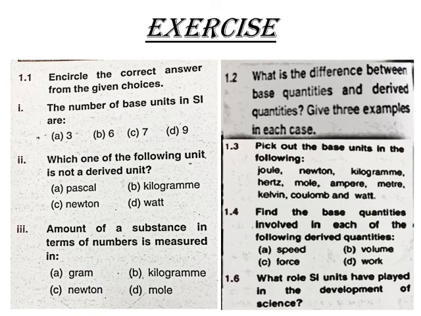1.3 is, pick out the base units in the following. You have to answer it in the same way we have answered question number 3 in the quick quiz, but in this case you don't need to make a column for derived quantities, you only need to make one column for base quantities. In question 1.4, you have to find the base quantities involved in each case of the following derived quantities, whereas for speed, volume and force we have already discussed. You only need to do it for work. In question 1.6, you have to state the role that SI units play in the development of science.